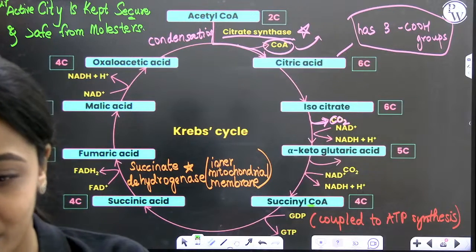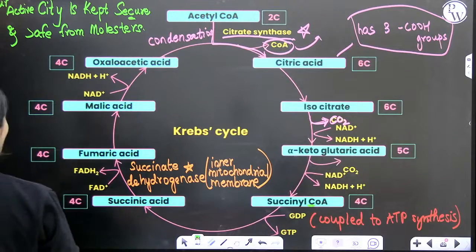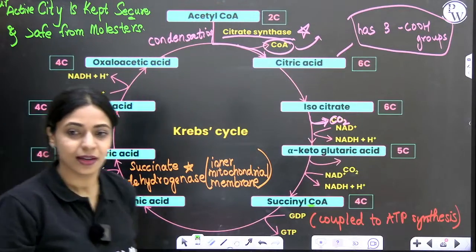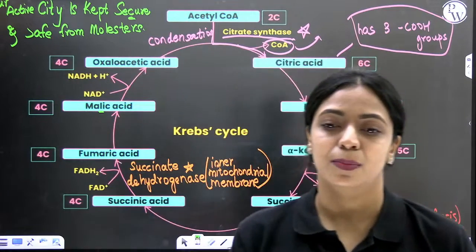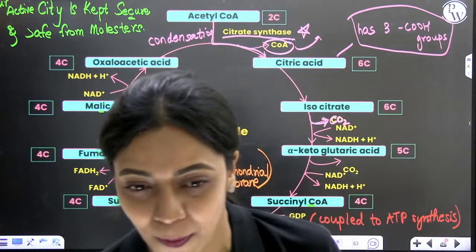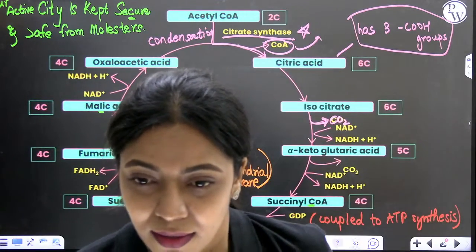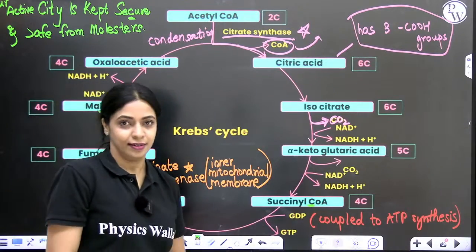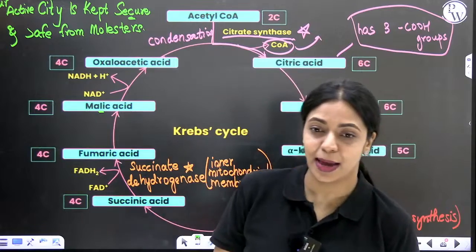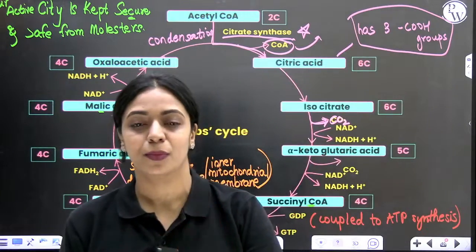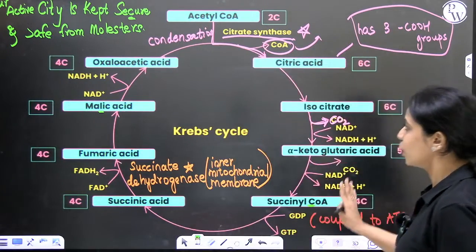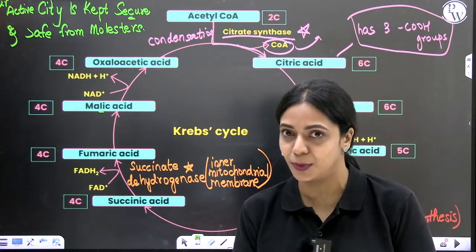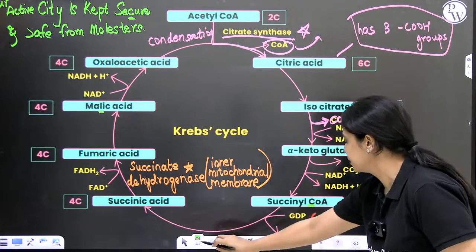You can change it to whatever you want. I have written molesters because malic has an L, molesters has an L. That way you can remember well. But you can change it and modify it to whatever works for you. Our active city is kept secure and safe from molesters. Here, what's important to remember is how many NADH is produced, in how many steps NADH got produced? In one.